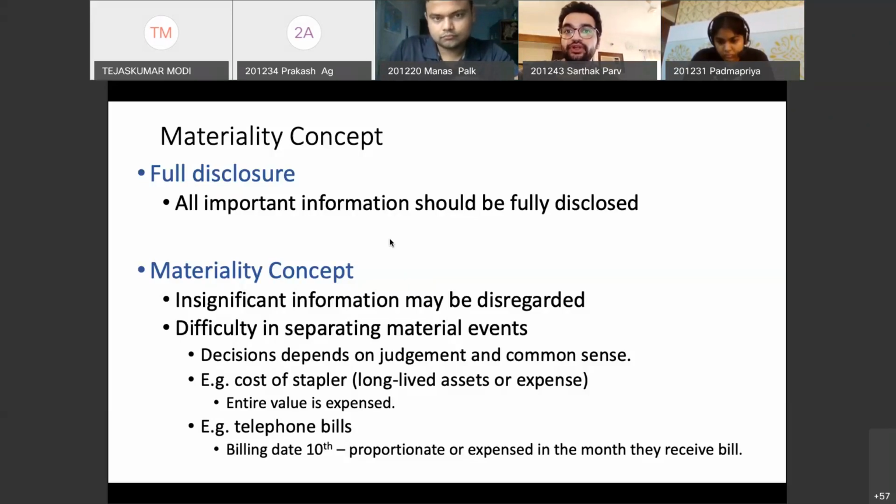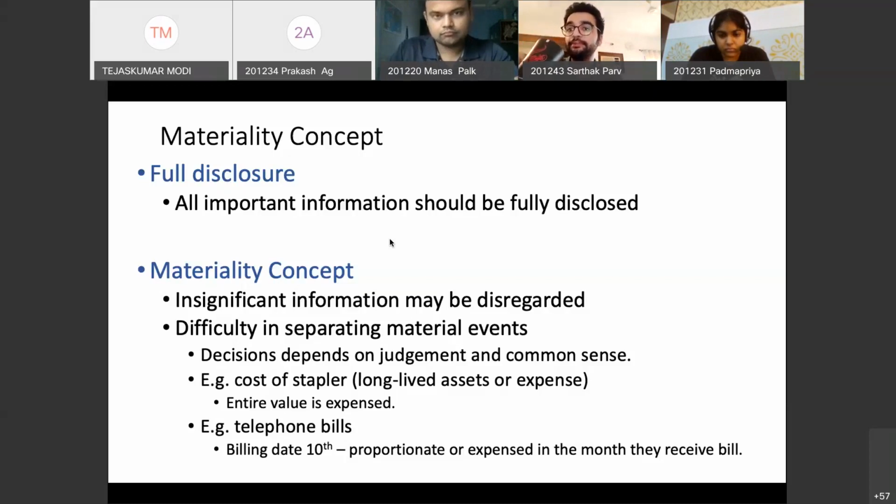If it's not disclosed, the material information will be disregarded and ignored. Especially, for example, a lawsuit that's upcoming that can wreak havoc on the profit margin. Right? Yes. So Sarthak, I want to discuss with you: how do you decide which information is important? That is very subjective, right? If it affects the financial statements in any way, it should be disclosed. More than that, of course, you are right. More than that, if it is affecting the decision-making process of the users, it is important.